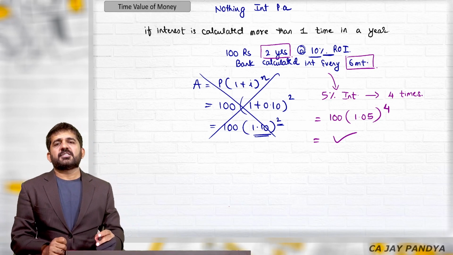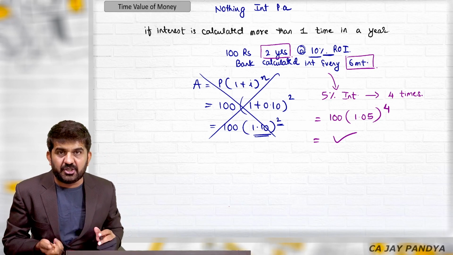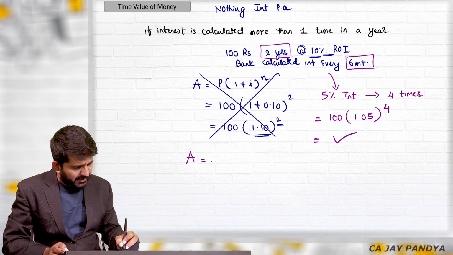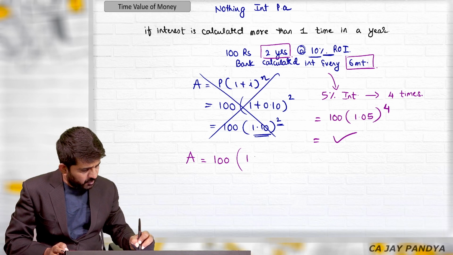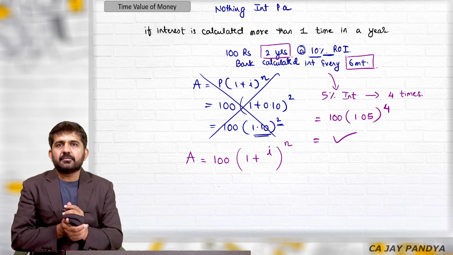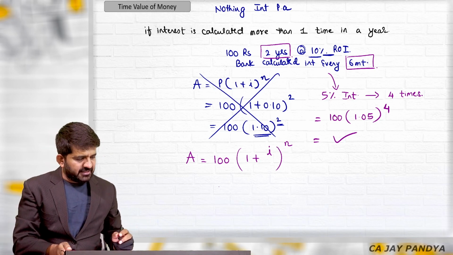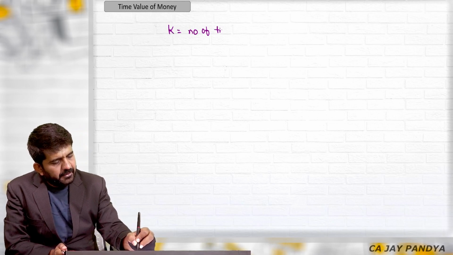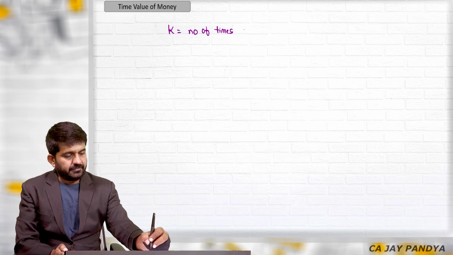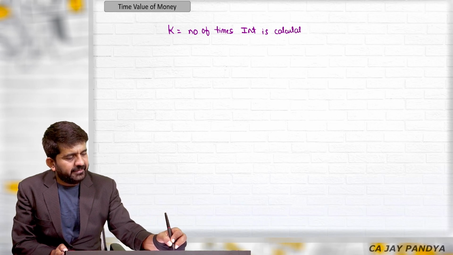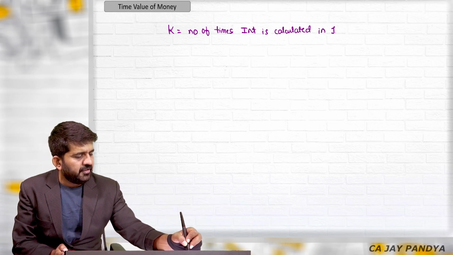If interest is calculated more than 1 time in a year, what to do? Try to concentrate on what I have done. What was our basic formula? A is equal to 100, 1 plus i raised to n. Try to understand the concept of K and we'll be coming back to this formula. K is the number of times interest is calculated in 1 year.